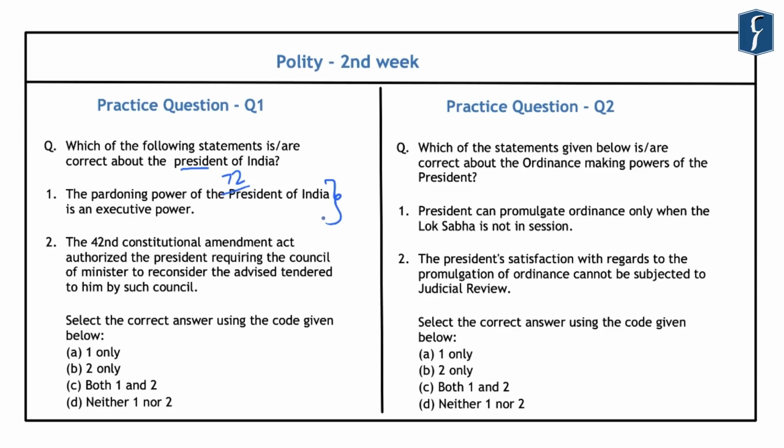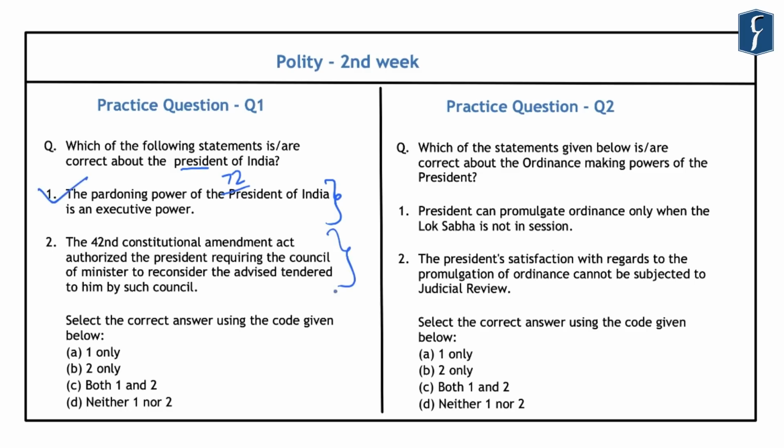And further, the Supreme Court in its guidelines has clearly clarified that the pardoning power of the President is to be exercised based on the advice of the Union Cabinet, which means that the President has to act on the advice of the Union Cabinet, which represents the Union Executive. And hence, this pardoning power of the President of India is an executive power and is not a judicial power. So, this first statement is correct.